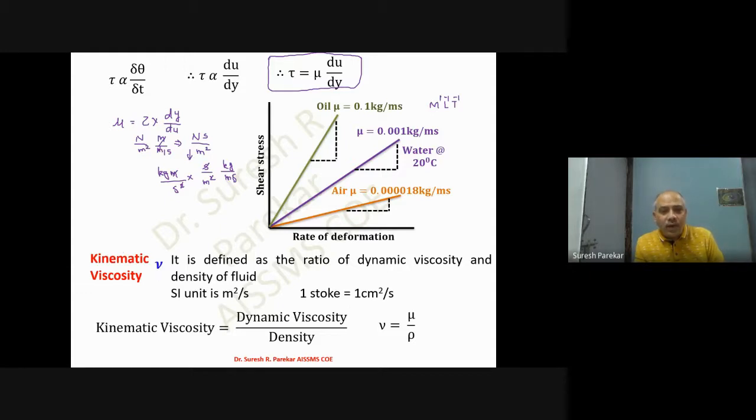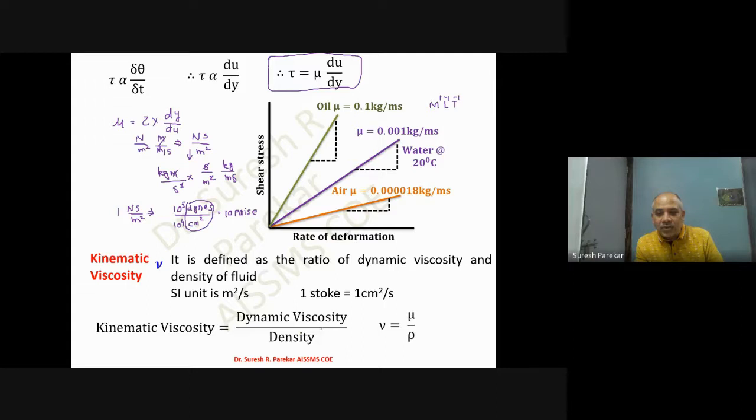Now if we have to convert this in terms of poise, as we have just seen, we have 1 Newton second per meter square. If we convert it into dynes, then we have 10 raised to 5 dynes divided by meter square into centimeter square, 10 raised to 4 centimeter square. And second we have as it is, and this term is known as poise, and therefore 1 Newton second per meter square is 10 poise.